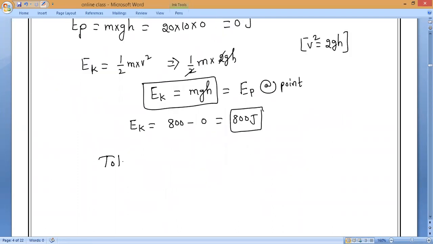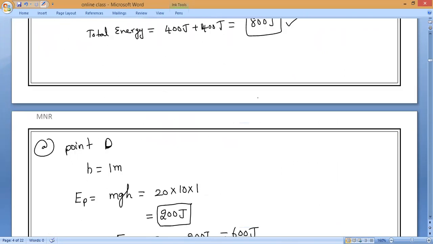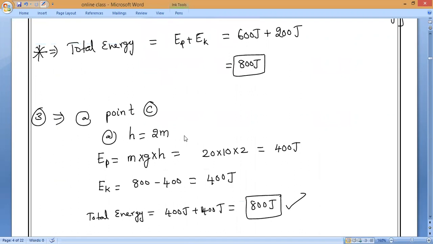So total energy is equal to 0 plus 800, which is equal to 800 joules. So at every point, total energy remains constant or not? Verify it, everybody. At every point, total energy remains constant or not? Do it now, all of you. Solve. You must solve, guys.